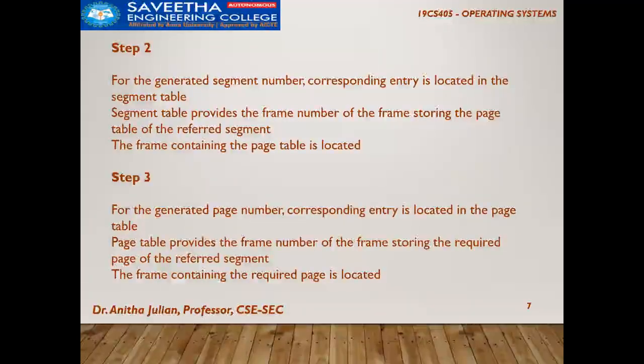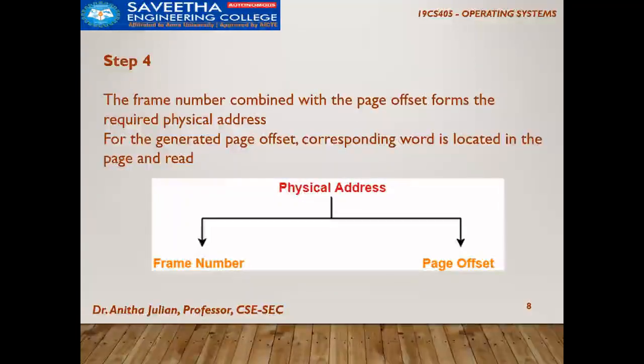In the second step, we map the segment table to the page table. In the third step, that page number is mapped to the frame number, which is how we locate it. The physical address will be only the frame number and page offset, like in our previous method.